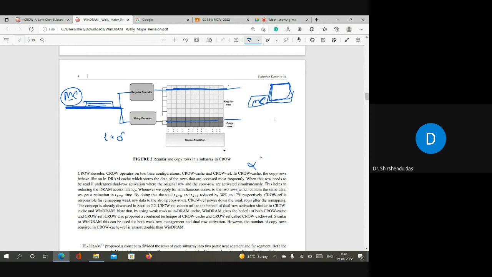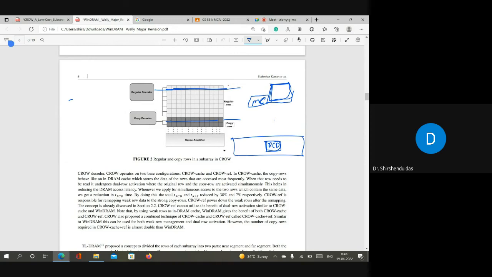of table. If you read the content of the TWiCe paper that I explained in the last class, they used, if this is a rank, inside this rank there is a module called the RCD, right? So we stored our table in this RCD module inside a DIMM. So this table is local to each DIMM. So we are not giving the overhead to the memory controller.